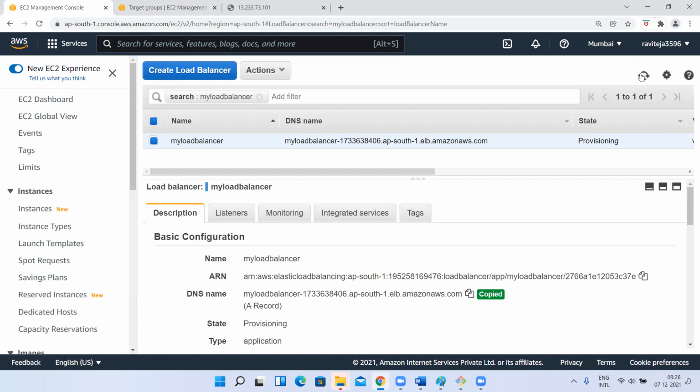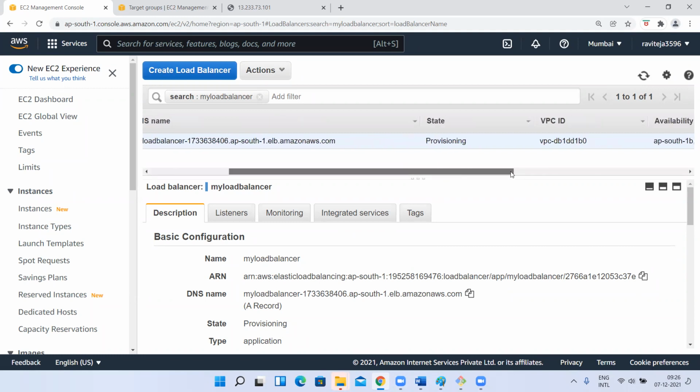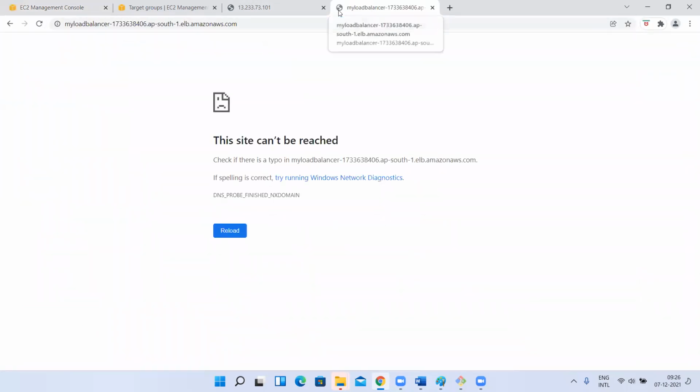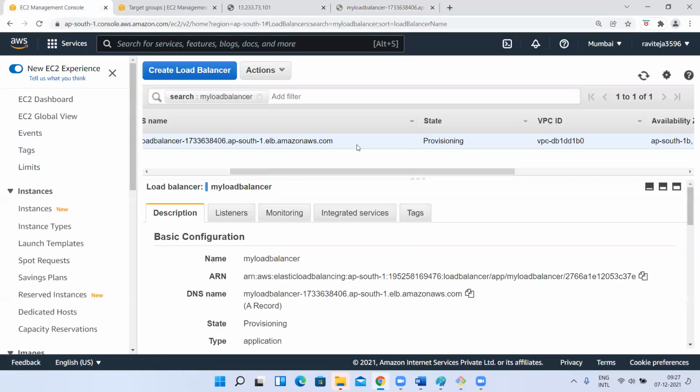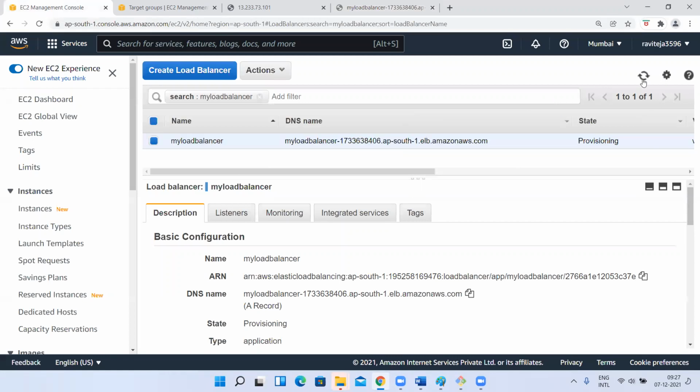So let it get provisioned completely. Let it get created. It will take some time. You observe why this load balancer is taking some time. Even if I hit now, you will not be able to access it. See, this is not working, but after some time it will work. That is the reason I want to show you this. That is the reason before ending the meeting, I skipped some health check, something is there, right? I skipped, right? Why? Because for this only, I want to show you why it is taking this much time.